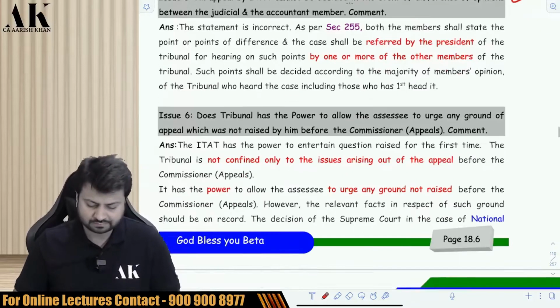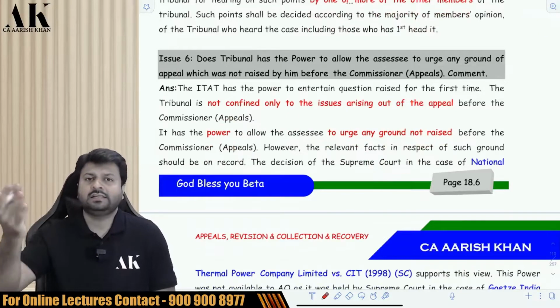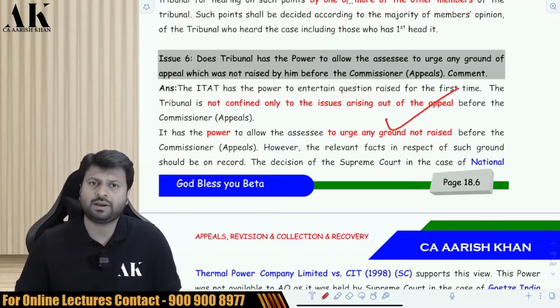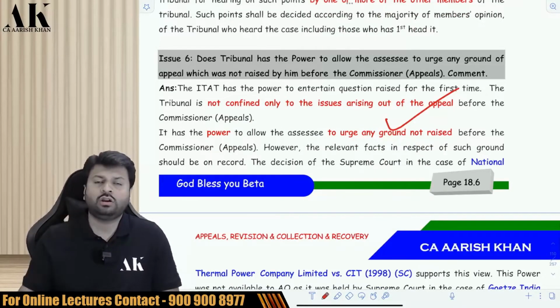Okay. Next. Can the assessee go to the ITAT and urge new grounds of appeal? Yes, you can go to the ITAT and urge new grounds. That is the power which is given to the ITAT. That power is not given to the assessing officer.